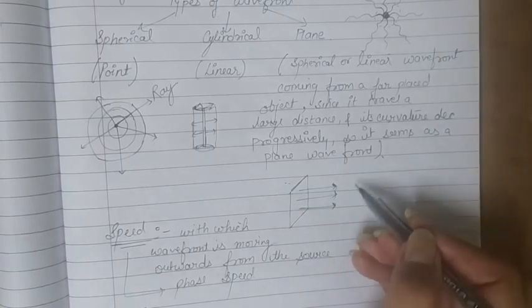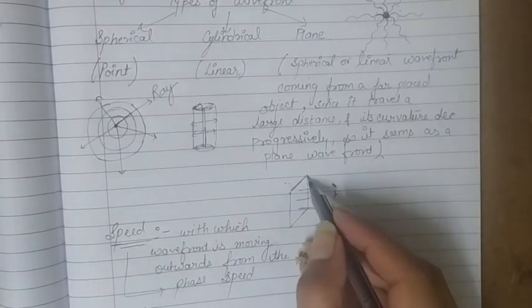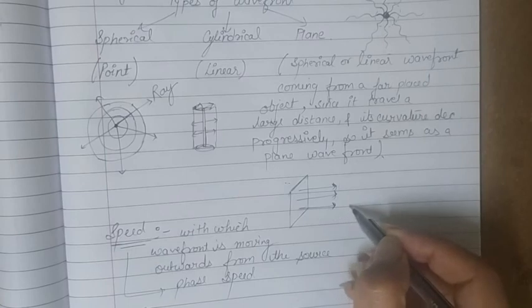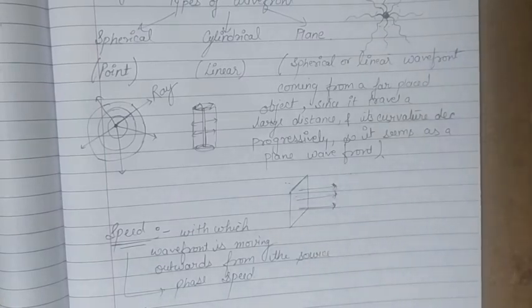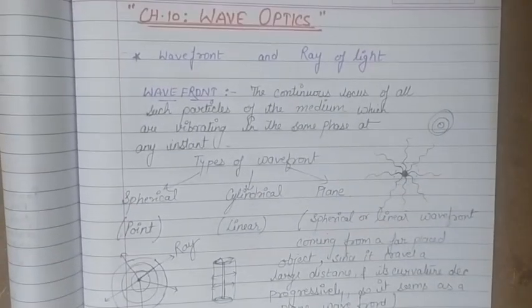If we take any of the following rays, if it moves from this wavefront to the next wavefront of this wave, then the time taken by the ray to travel from one wavefront to another wavefront is the same along any ray. This is about the wavefront and the ray of light.